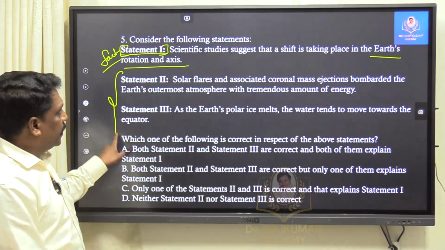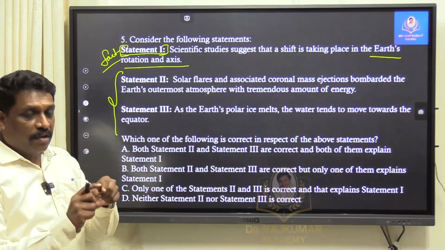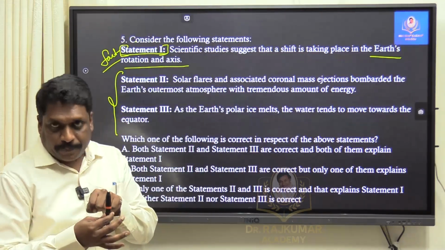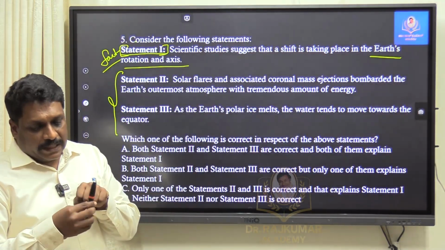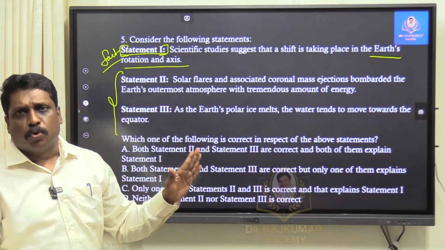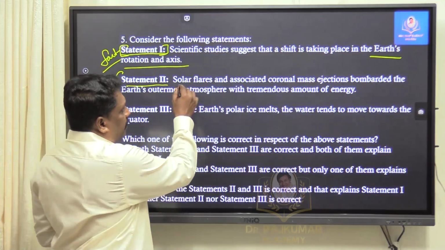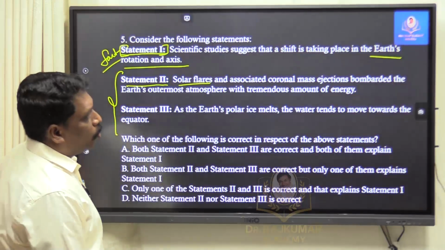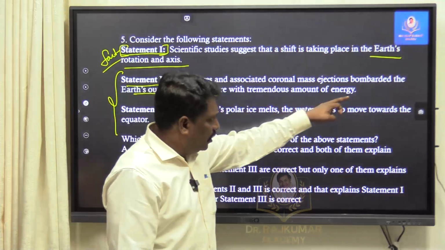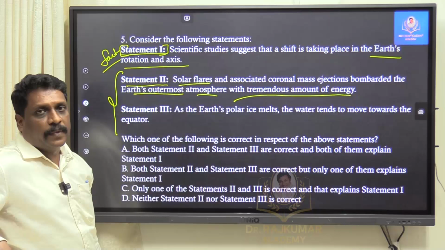Now I will analyze. This is a fact. The fact says Earth's rotation and axis is going for a shift, a wobbling. The inclination is also slowly, steadily changing. Very minor, in our generation it is not noticeable. But whatever the case, now we read statement 2. Solar flares and associated coronal mass ejection bombarded the Earth's outermost atmosphere with a tremendous amount of energy. Everything is fine. Now I have to apply my mind.